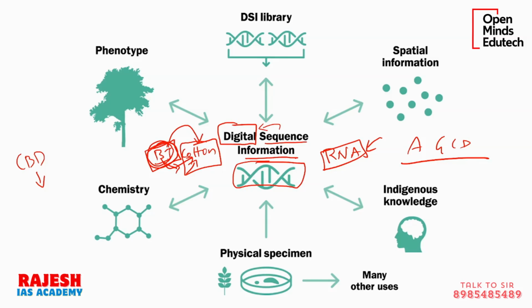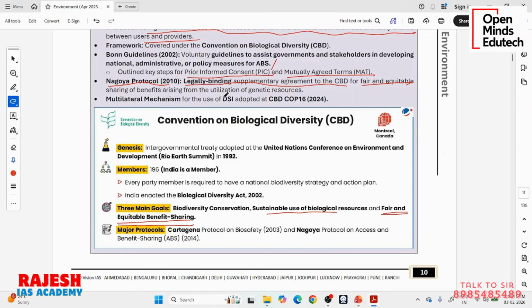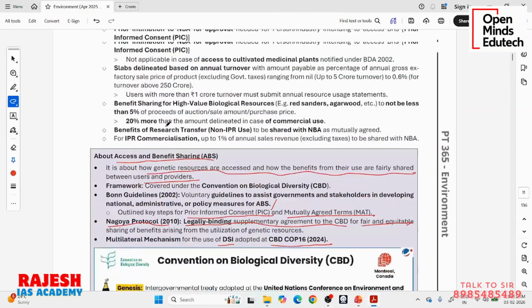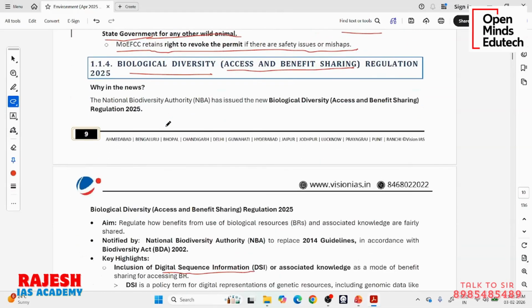So for this purpose, they have developed new mechanisms for digital sequence information also. Now this digital form was also included under the CBD at the recent COP16 in 2024. COP16 was conducted, I think, in Cali in Colombia. At that meeting, they recognized this was something still outside the purview of CBD, so now they have included it. So this is the background. Now with this background, come to the present news.